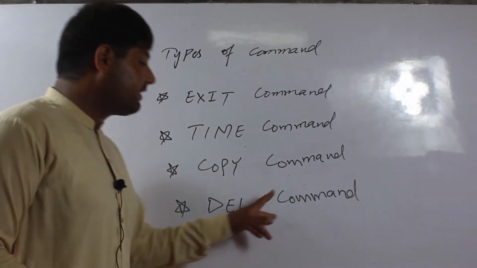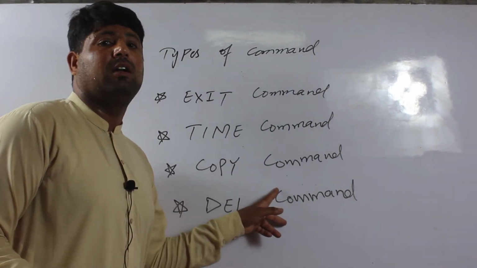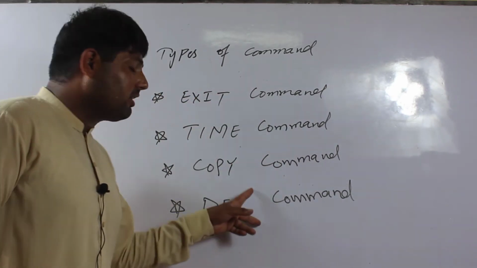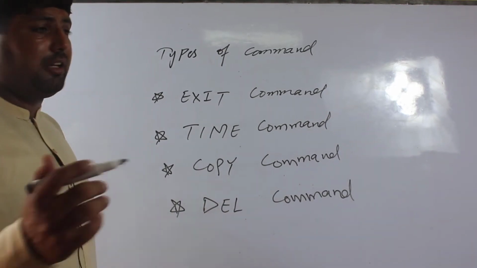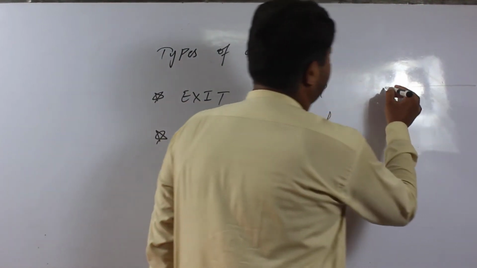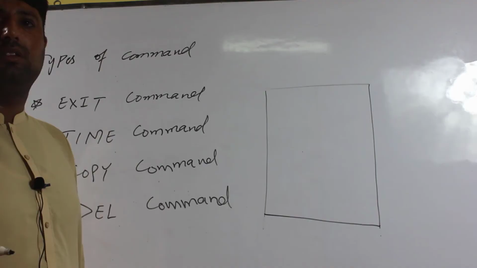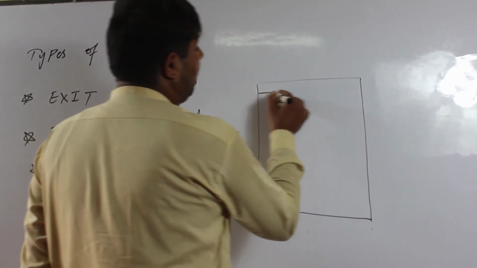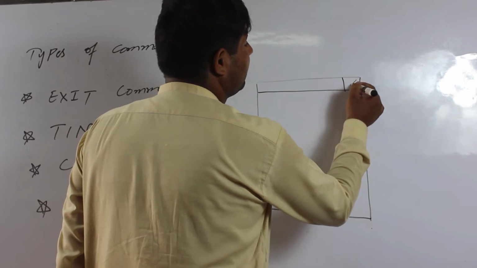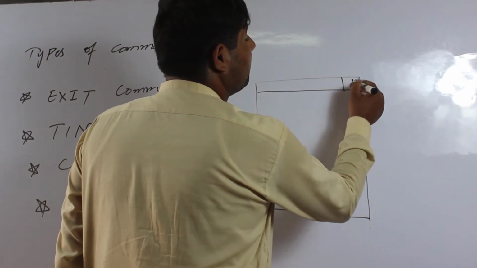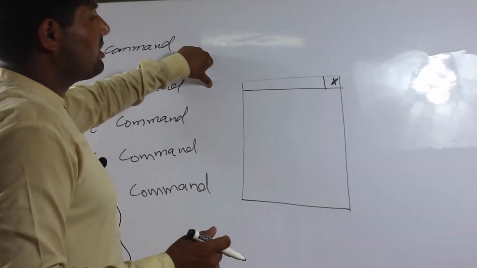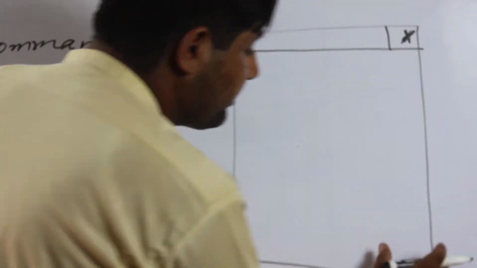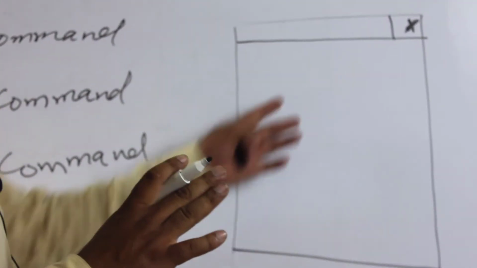The del command is a very dangerous command in the program. The exit command is used to finish the program. For example, this is the desktop screen, and at the top corner the cross sign is showing. When we press the exit button, then this desktop screen is removed along with any program.